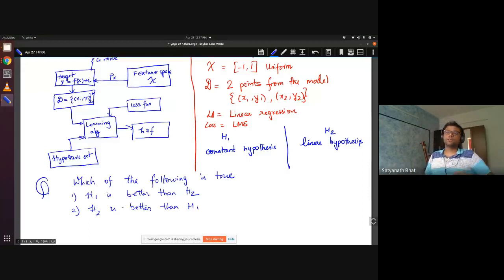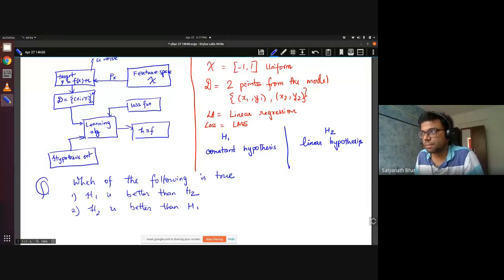What is the meaning of H1 is better than H2? Everybody will have their own view, but we know better. We are not going to just say H1 is better than H2 based on our preconceived notions. We will say based on solid math what it should be.